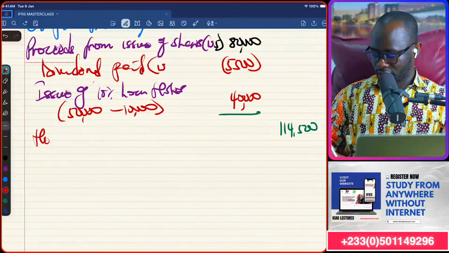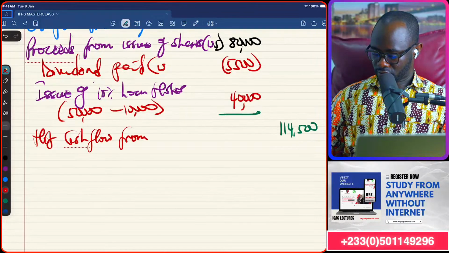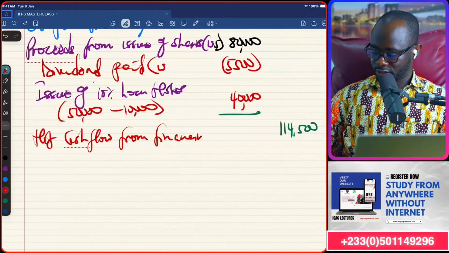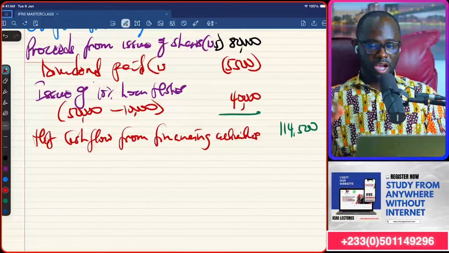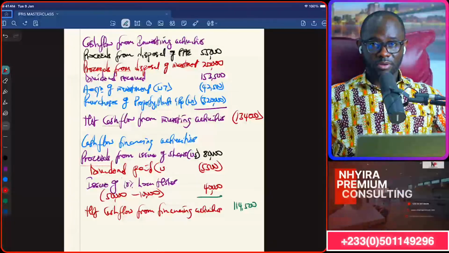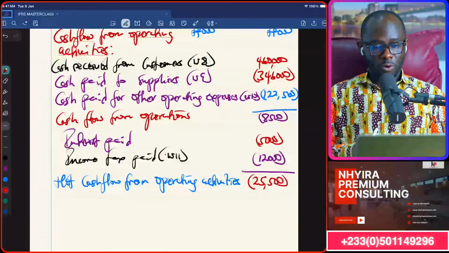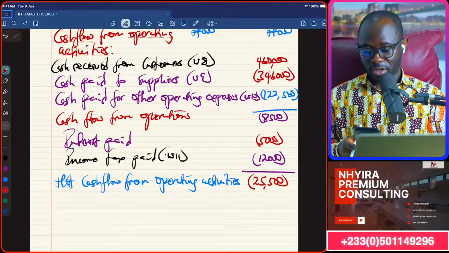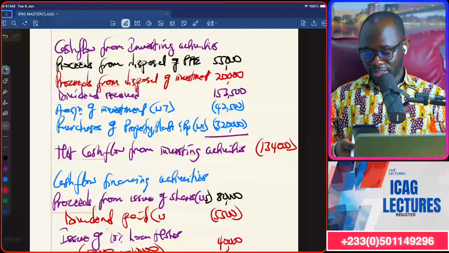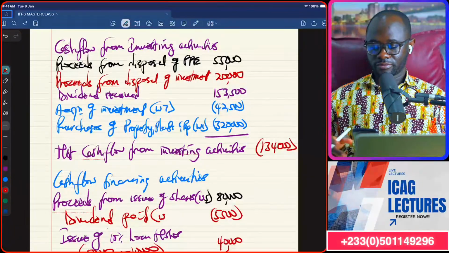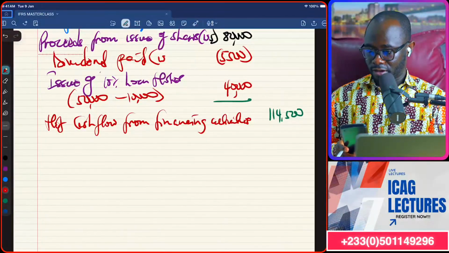So that's net cash flow from financing activities. Now we can add the 3 up to see what we have. So operating activities, negative 25,500. Investing activities, negative 134,000. Financing activities, positive 114,500.